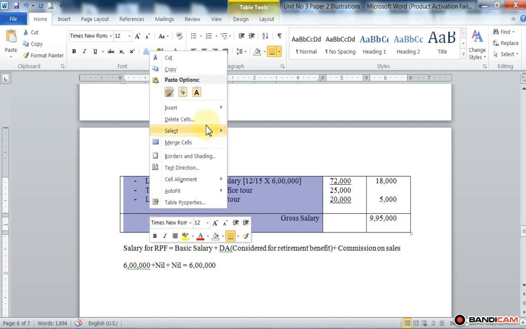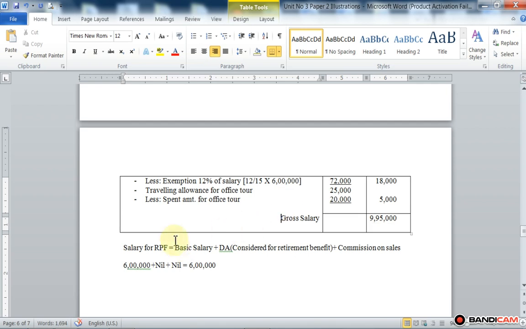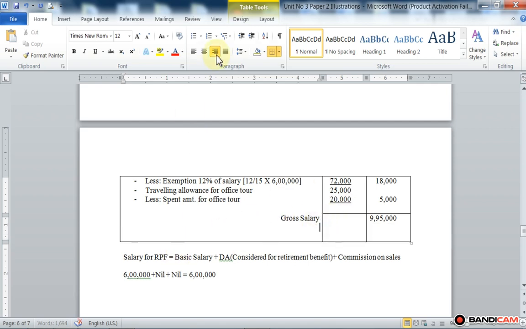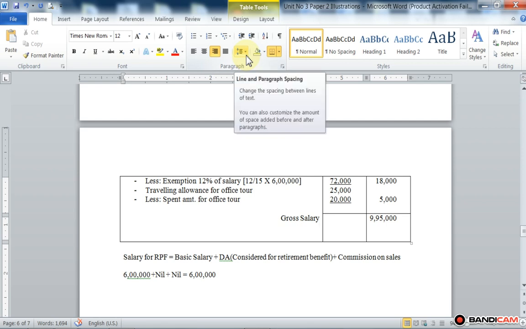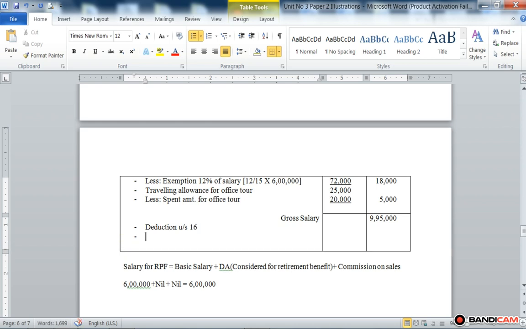Under section 16, deductions under section 16. First, that is standard deduction, section 16 subsection 1A, amounting to rupees 50,000.